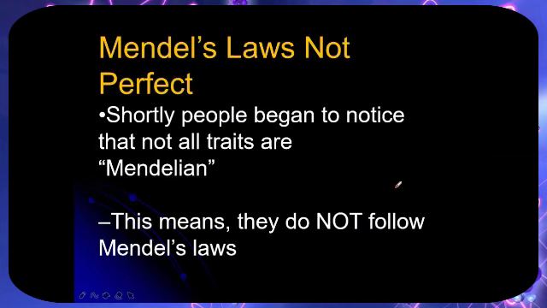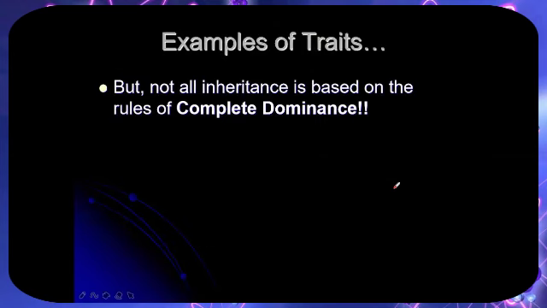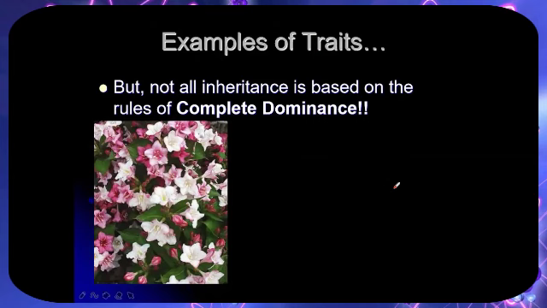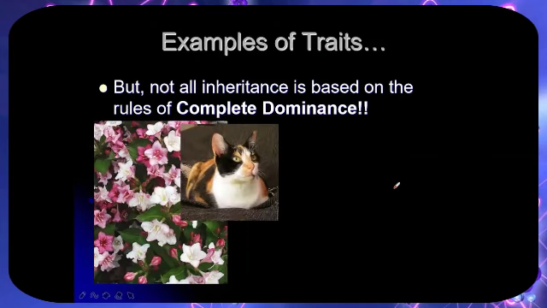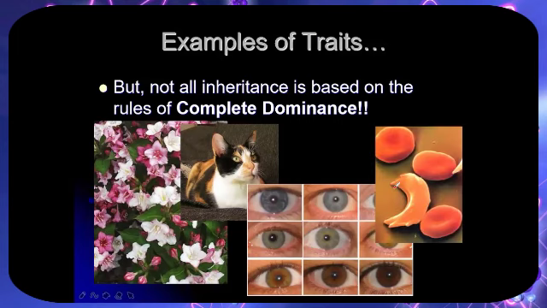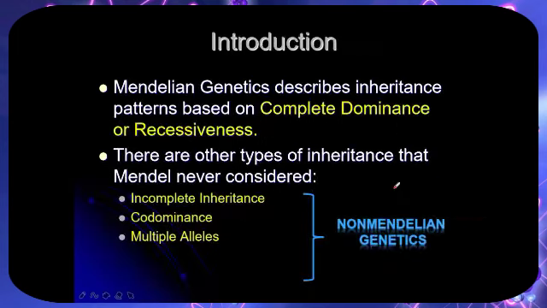Mendel's law is not perfect. Shortly after his study, many researchers discovered that not all traits follow Mendelian inheritance. Examples are the color of the petals of some flowers, the color of the fur of some organisms or animals, the color of the eyes, and the ABO blood group.